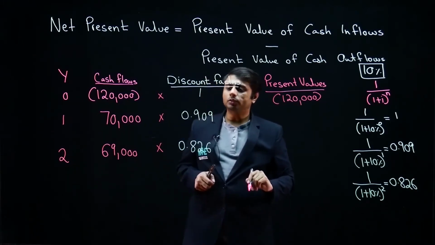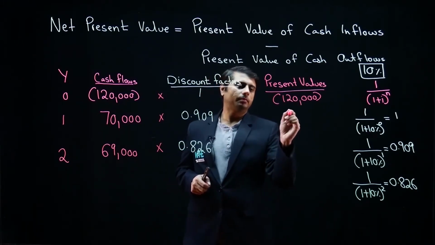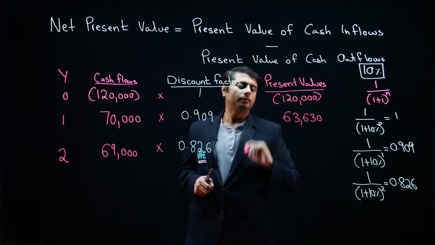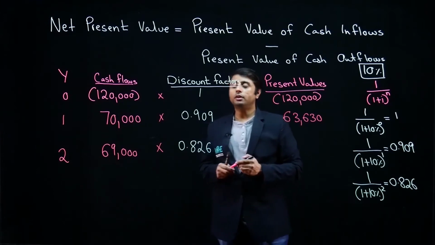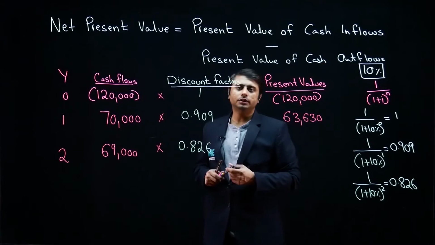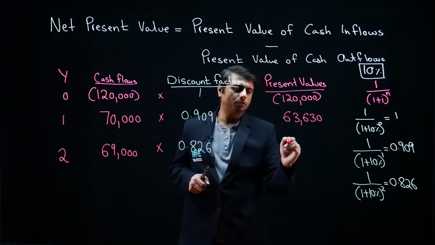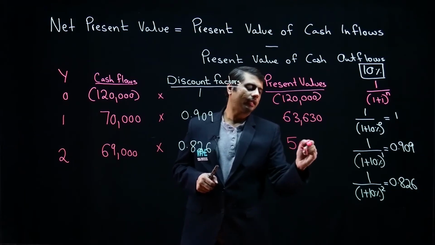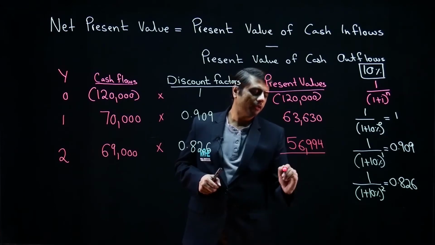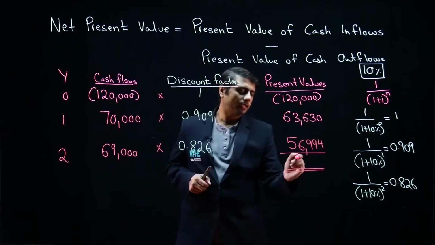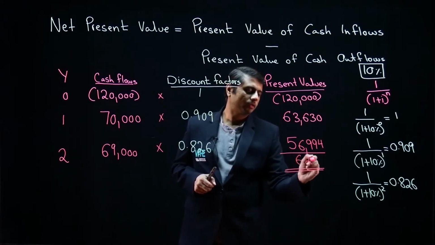After that, 70,000 times 0.909 makes 63,630, which is the present value of the first year's cash flow. And 69,000 times 0.826 is 56,994. If we add all of them, it makes 624.